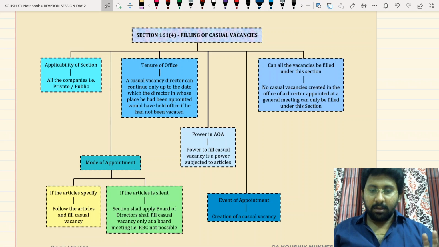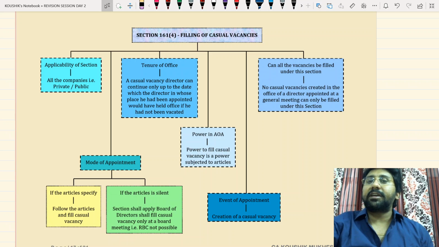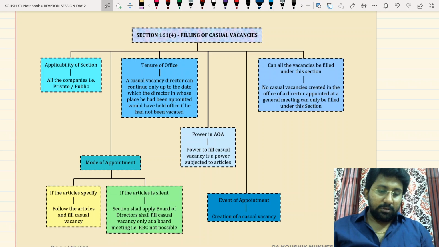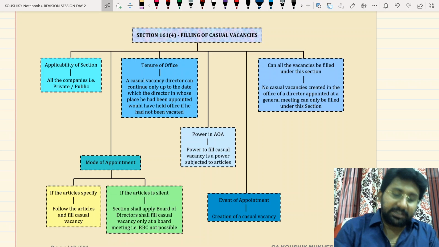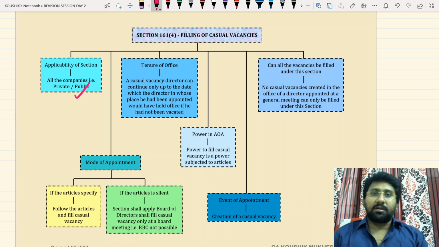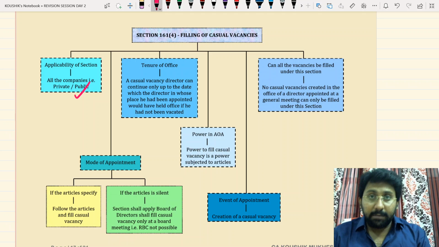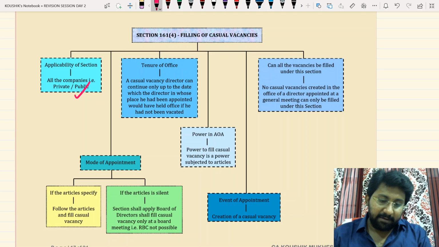Everyone up to here understood the concept clearly? So the next concept is casual vacancy director. Okay. In the same way, let's complete this as well. First one, applicability of the section. As it is, the section applies to all companies, whether public or private. This was added by amendment. Previously, it was applicable only to public. Now it is applicable to both public and private companies.